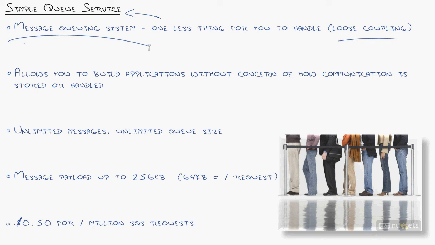Okay, so now what is a message queuing system? A message queuing system comes into play when you're an application developer and your application grows to a certain size. Eventually you reach a point where that application has to communicate with other applications. Then you have to start thinking about, okay, if I've got my server running application A and it needs to communicate to another server that's running application B, but this server isn't quite ready to handle it.